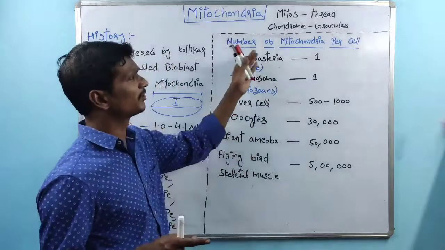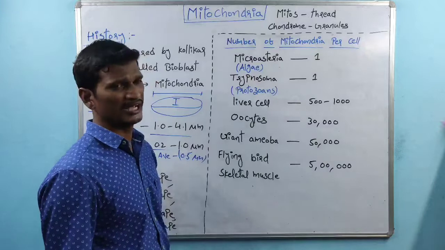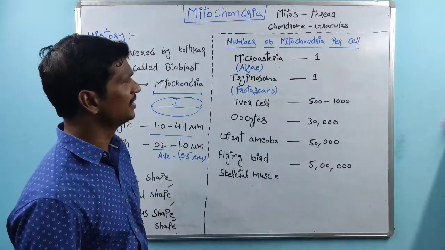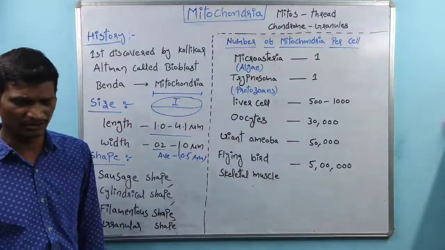So for the number of mitochondria per cell, the very first one is Micrasterias. Micrasterias is an alga. What is algae? Most of the students have a doubt here.